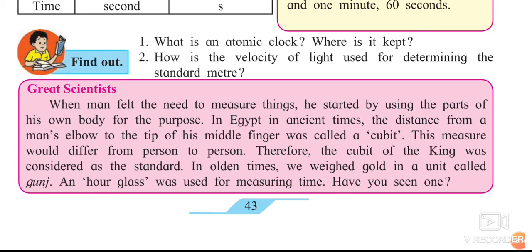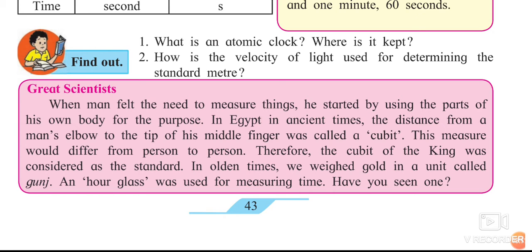This measure would differ from person to person. Like me, if a person is short, it will be lesser. If someone's hand is a little big, like a tall one, it will be a little bigger. The one who is taller will also have a bigger distance. So it was differing from person to person. We cannot say that will be the perfect one.